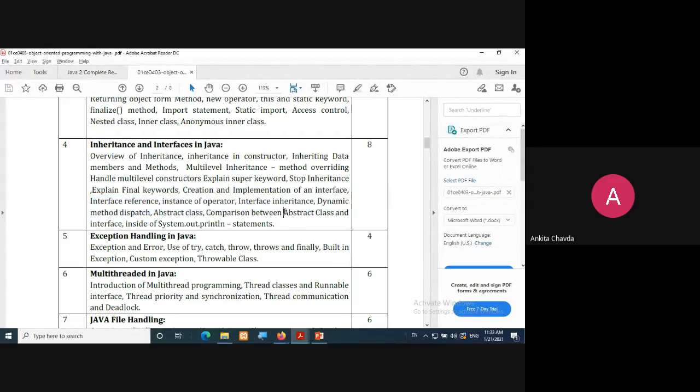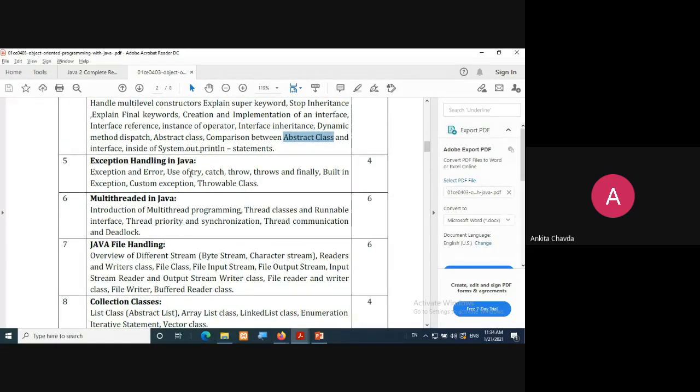Then what is the difference between abstract class and interface? So already you know what do you mean by abstract class. If you have learned C++ very well, it would be so easy for you to understand Java. Almost half of the syllabus, almost, right? Then you are having exception handling. Again, you are having try, catch, throw, throws, and finally. Some of the built-in exception classes are there. You can even create your own exception class, that is custom exception.